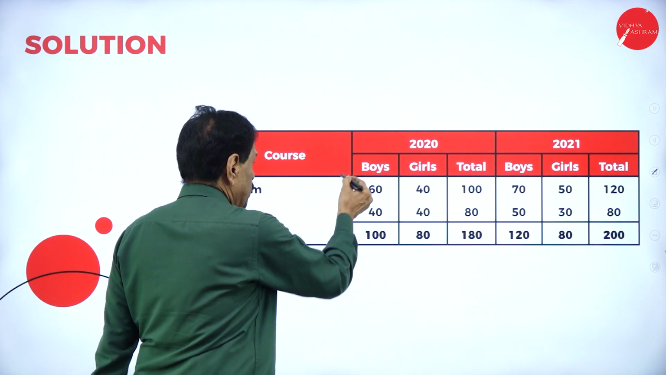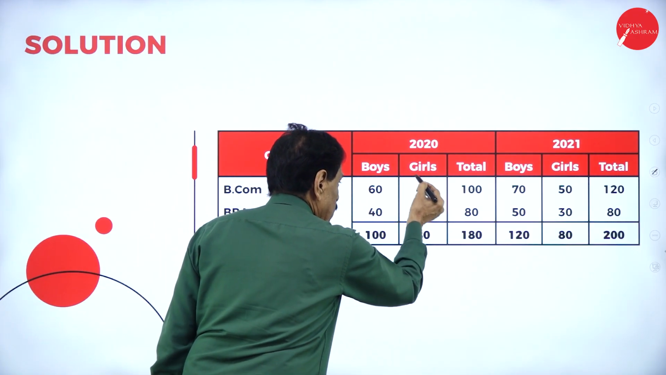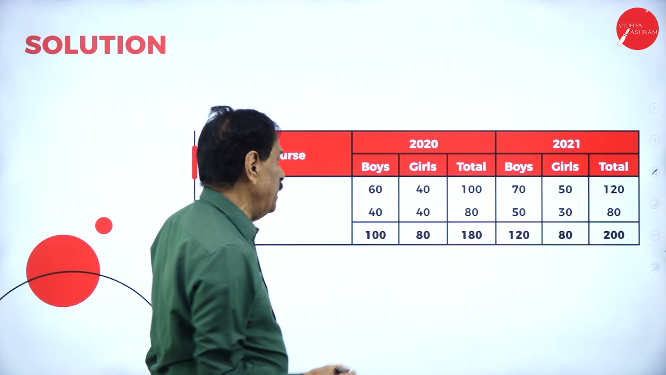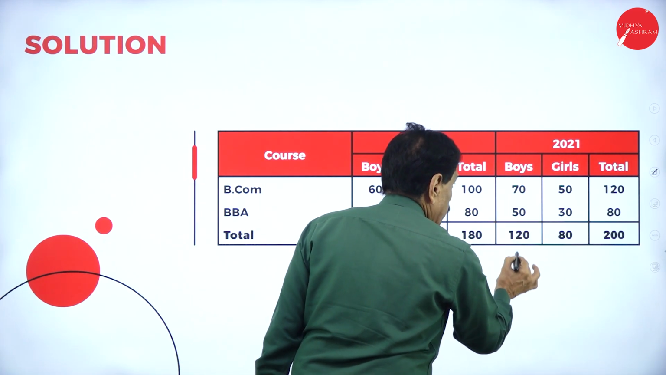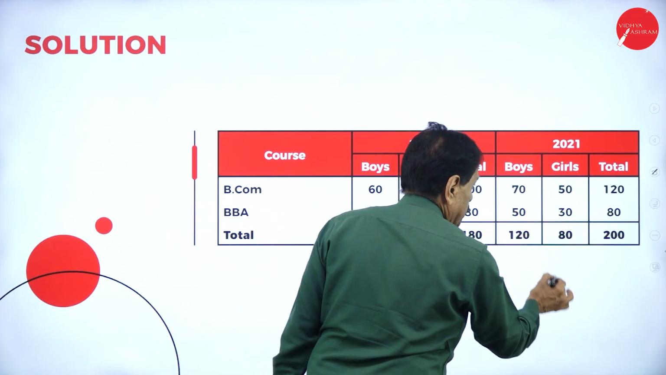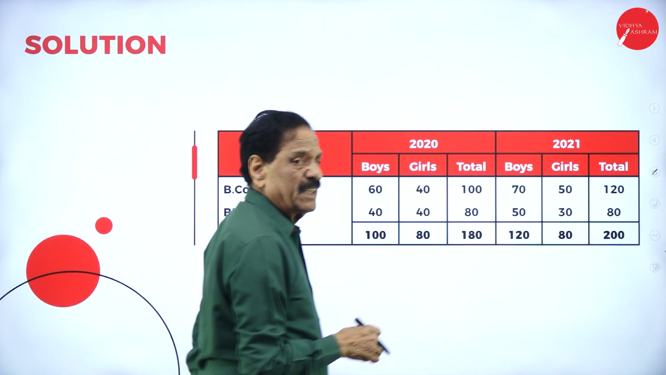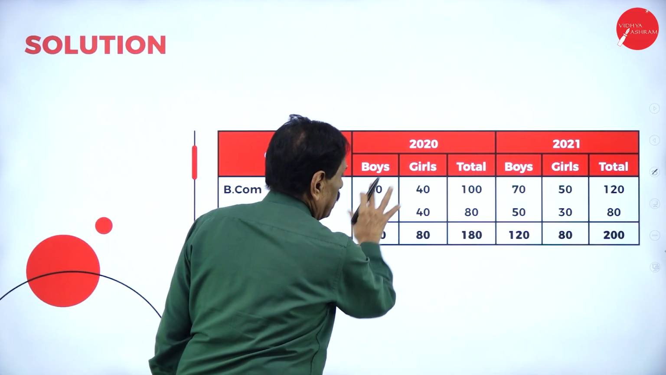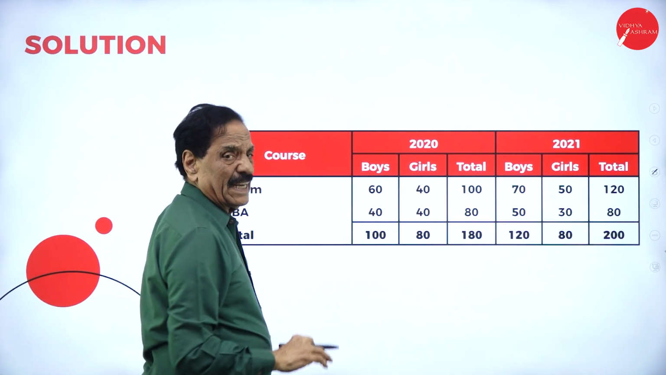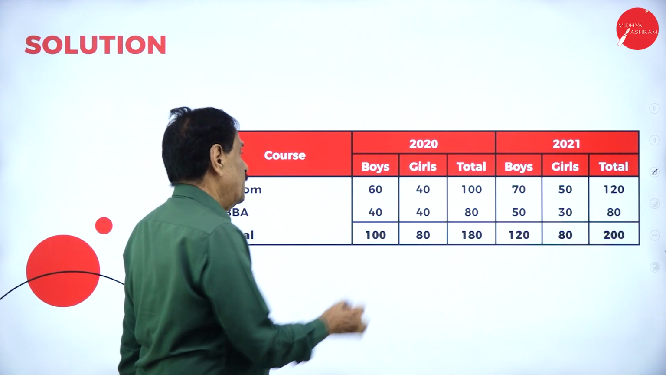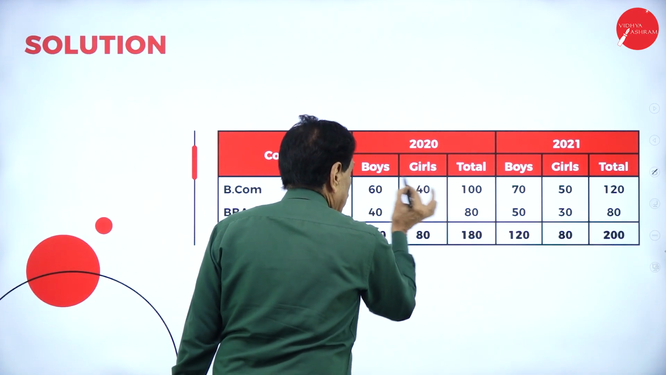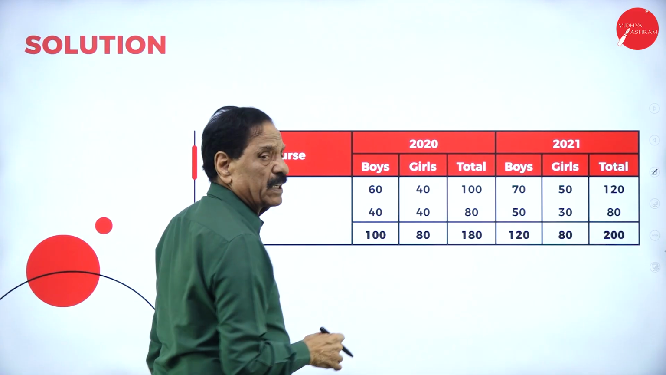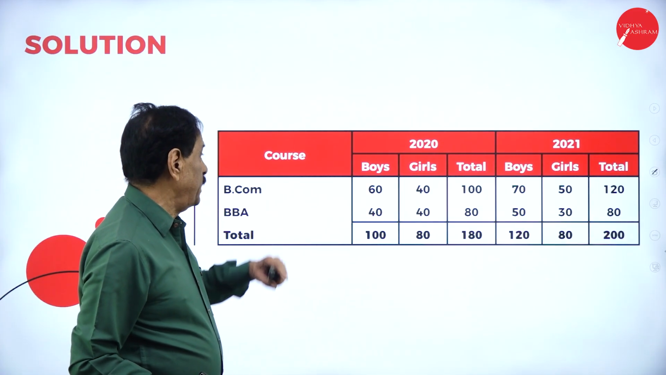The total: 60 plus 40 is 100, 40 plus 40 is 80, 100 plus 80 is 180. 70 plus 50 is 120, 50 plus 30 is 80, 120 plus 80 is 200. Just fill them. They will give the information, just fill them. Whatever missing figure there is, just add it. That's all. If they give you 100 and 60, the remaining is 40; or if 100 minus 40 is given, the remaining is 60. Just fill up. So this is for 10 marks.